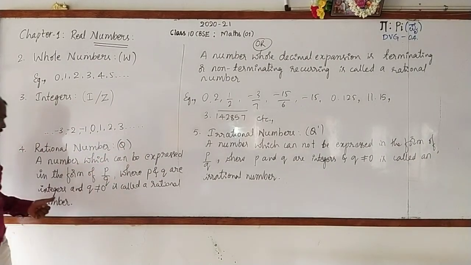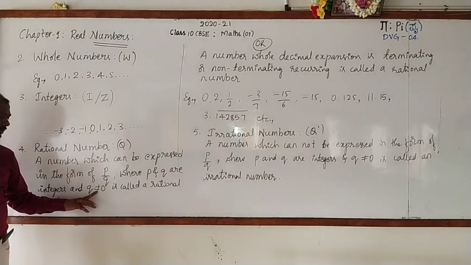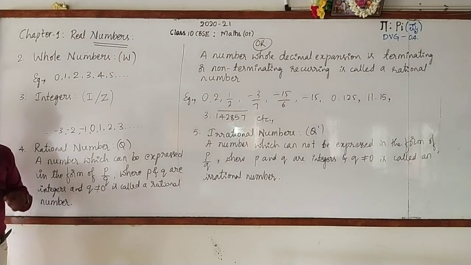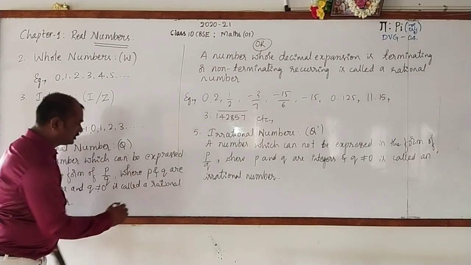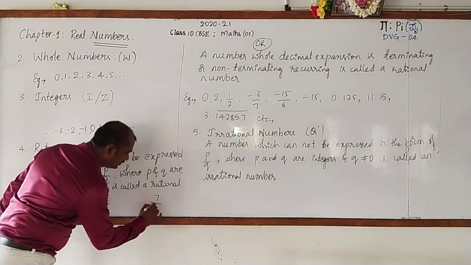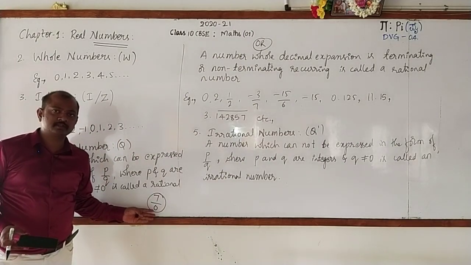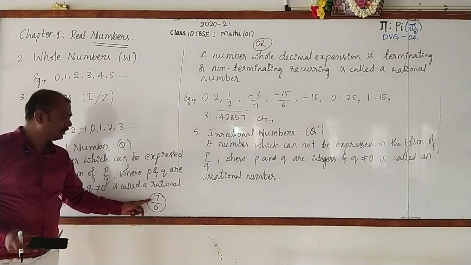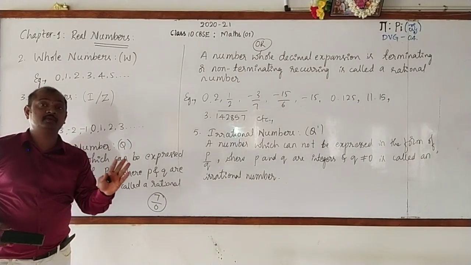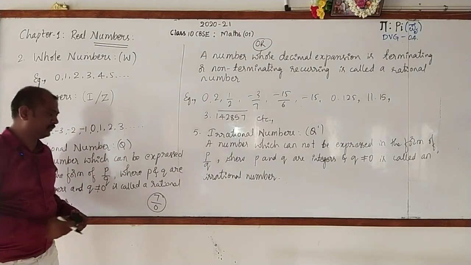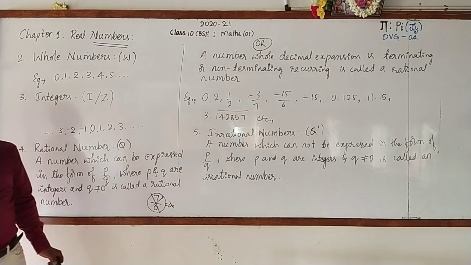And another important point is, in the definition of rational number you have come across, q is not equal to 0. What may happen if q becomes 0? Suppose I write 7 by 0. Do you say that it is a rational number? No. 7 by 0 has no definite value. It is an indefinite value, and it is considered as infinity.